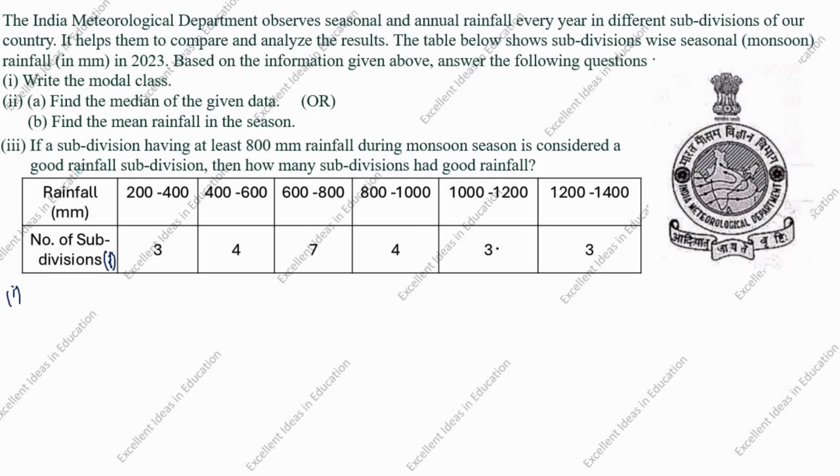You see the frequencies, which is greatest? 7 is the greatest one. So what is the modal class? Modal class is 600 to 800. So 600 to 800 is the answer.